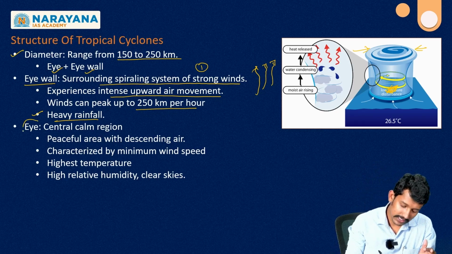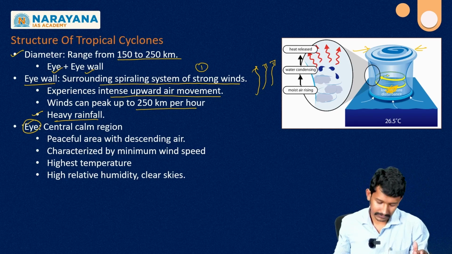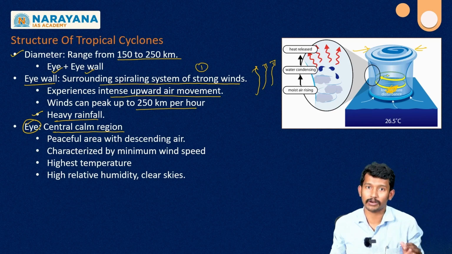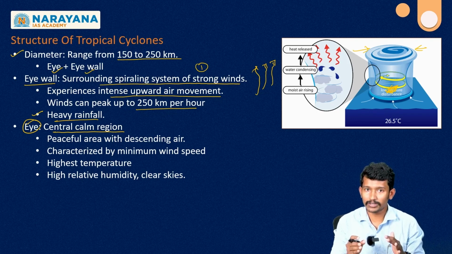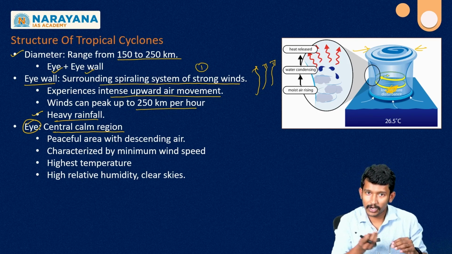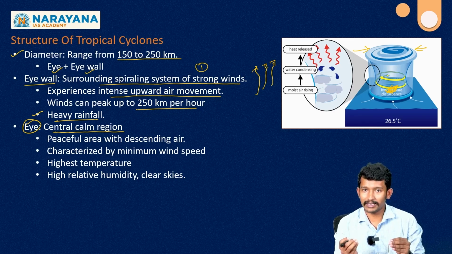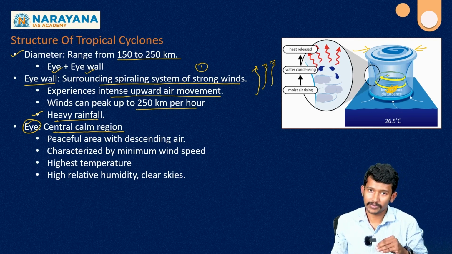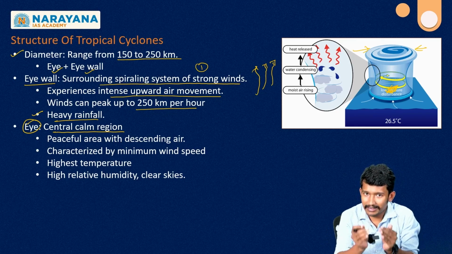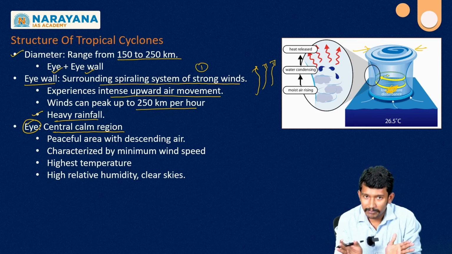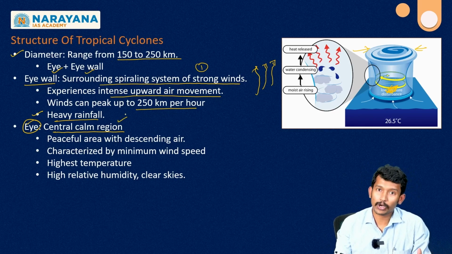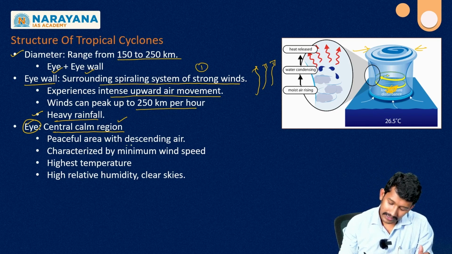Right? Now we have to know about the central region, that is nothing but the eye. It is a calm central region. So here we have to know why it is calm. Normally we know that in the mixer grinder, because of the rotation, the particles will be surrounding the periphery of the vessel, right? So here also, because of this rotation, the central region will be calm in nature, whereas the periphery will be violent in nature.